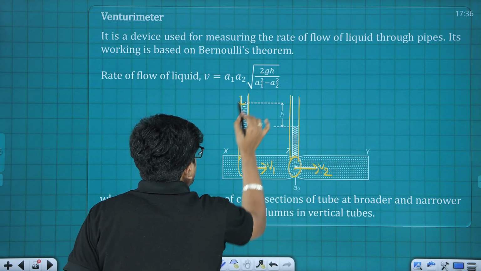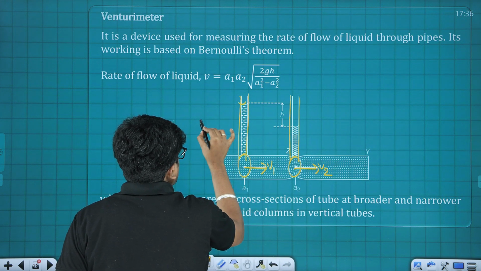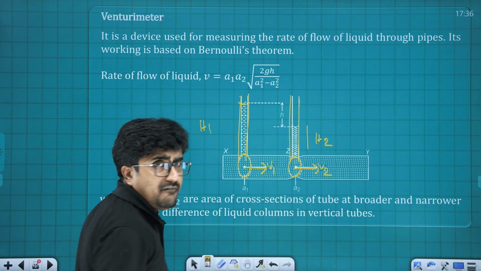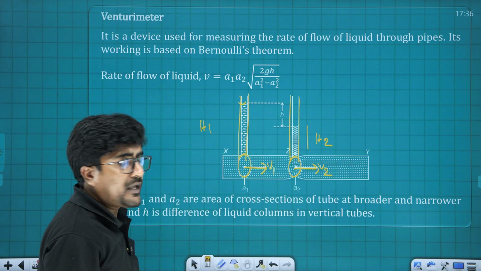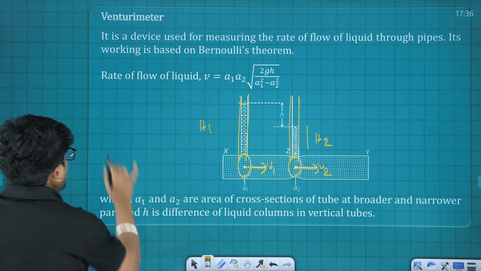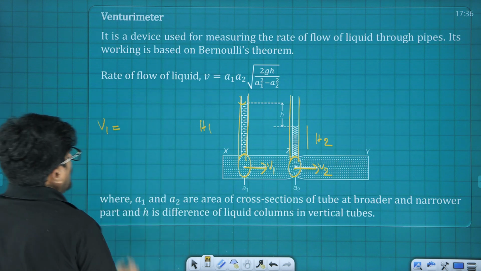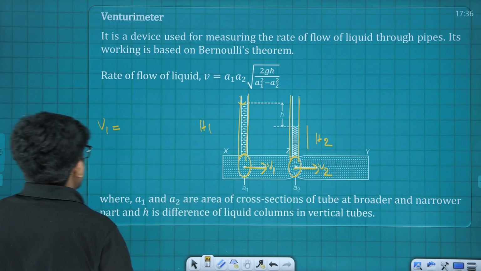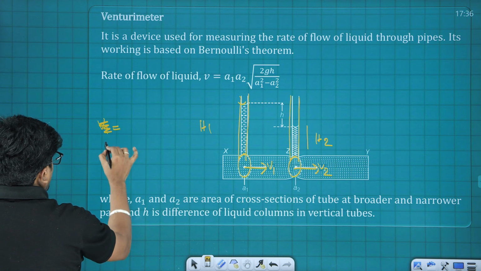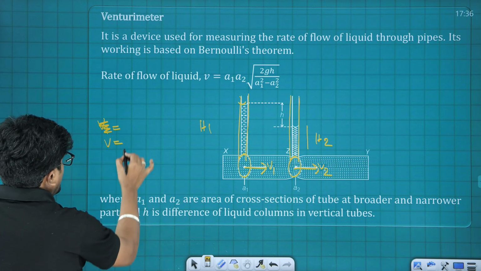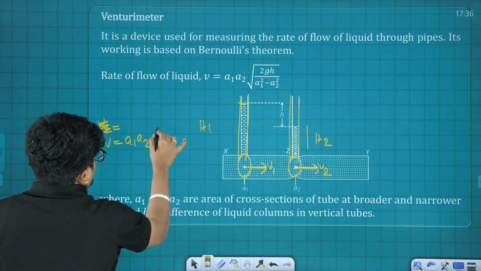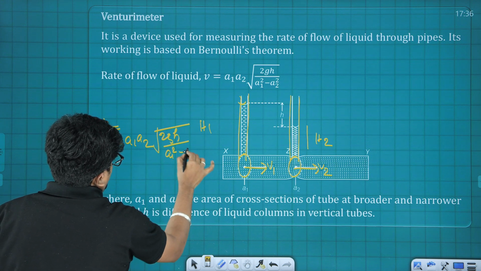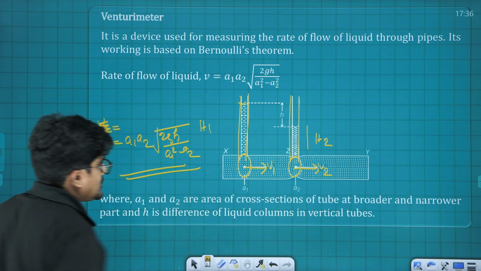Now you can see here the liquid is up to a particular height, say H1, and here it is up to a height of H2. Between these two levels there is a difference, that is small h. If that is the condition, then the rate at which the liquid is flowing, that is dV by dt, is going to be A1 into A2 under root of 2 times g into h upon A1 square minus A2 square. That's going to be the relation.